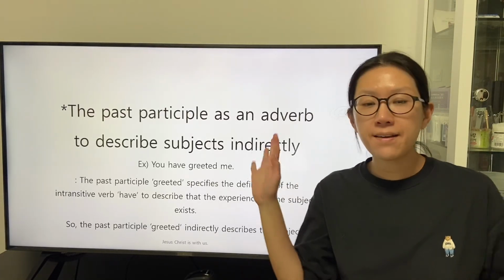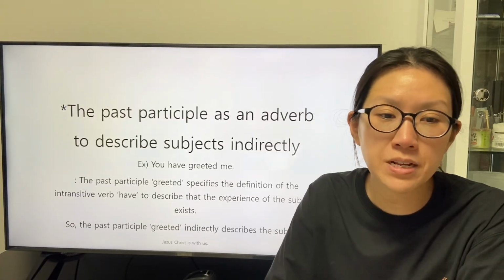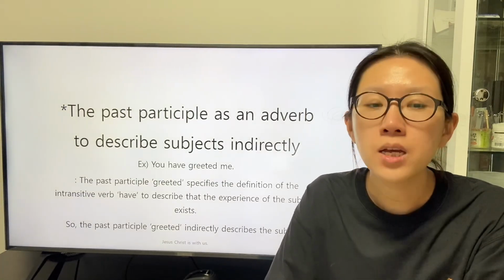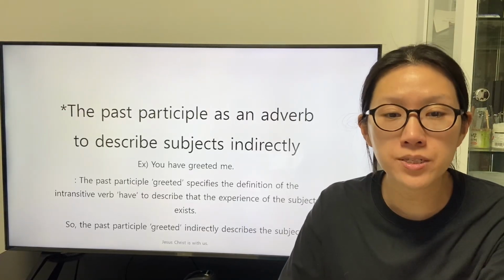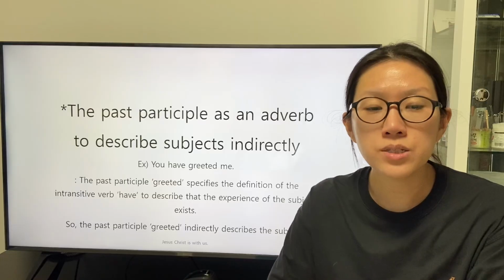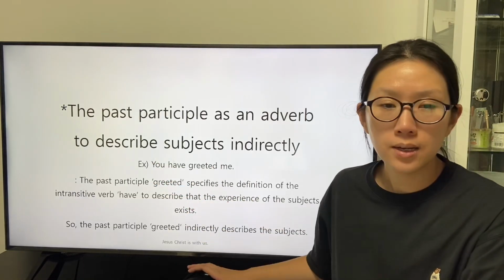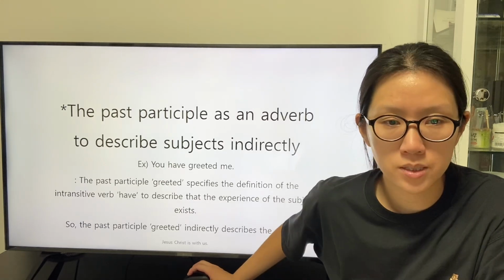There's a clause, you have greeted me. The past participle greeted specifies the definition of the intransitive verb have to describe that the experience of the subject exists. So the past participle greeted indirectly describes the subject.